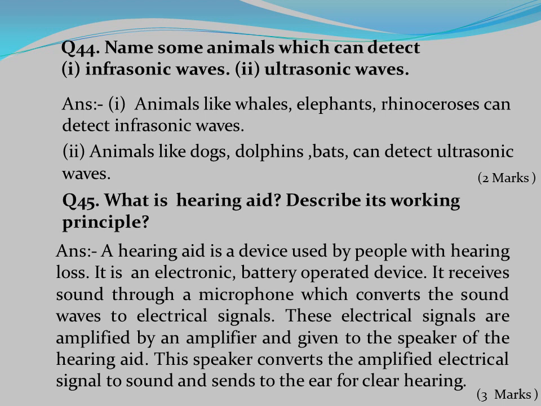It receives sound through a microphone which converts the sound waves to electrical signals. These electrical signals are amplified by an amplifier and given to the speaker of the hearing aid. The speaker converts the amplified electrical signal to sound and sends to the ear for clear hearing.